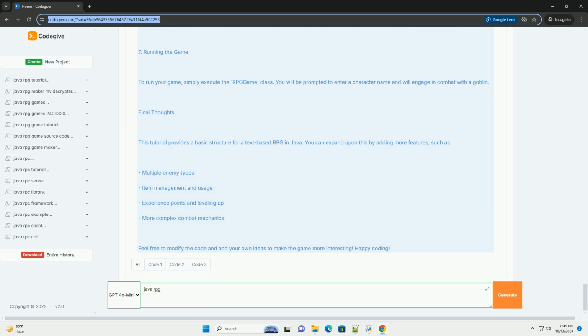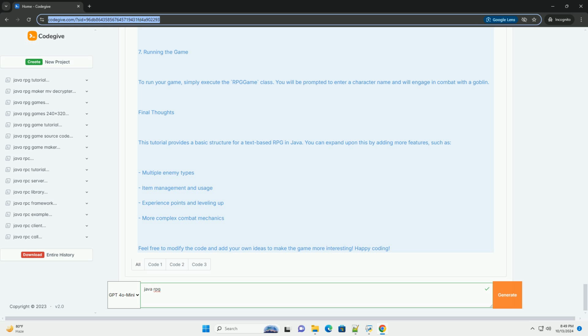2. Creating the character class. The character class will represent both the player's character and enemies. 3. Creating the enemy class. The enemy class will extend the character class to represent different enemies in the game.